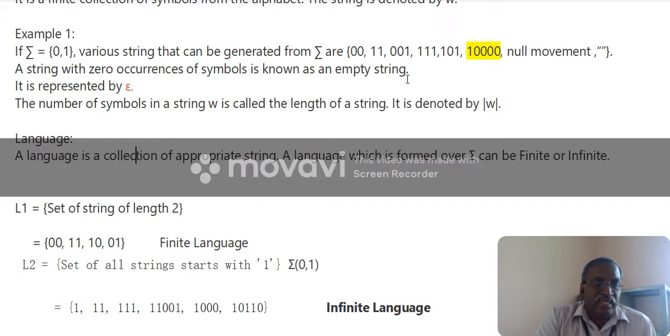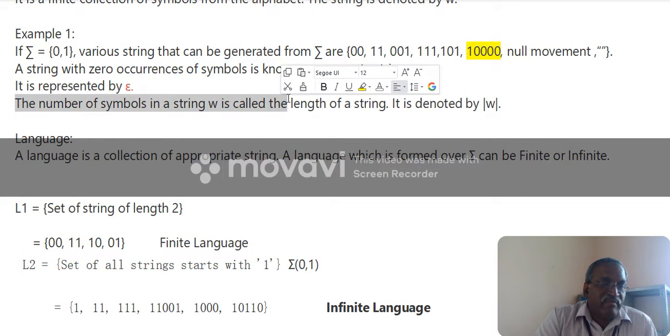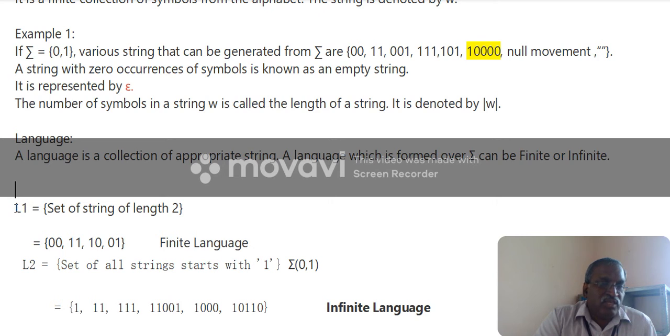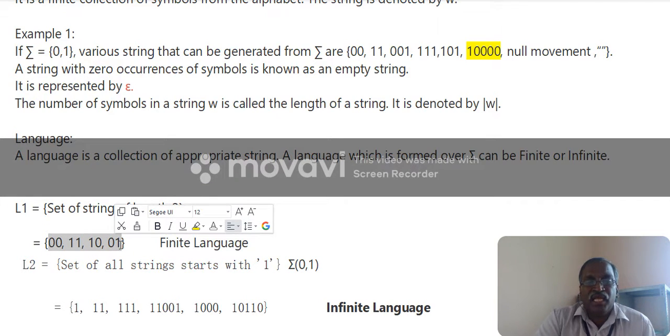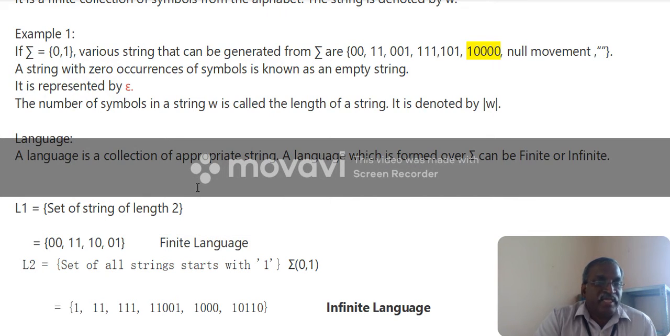Here there is an example. Language L1: what does L1 have? The set of strings of length 2. This is the maximum possibility, no other than this: 00, 01, 10, 11. There is no possibility of generating strings more than these. The length is defined, so there is a constraint for generating the particular string, and so it is a finite language.